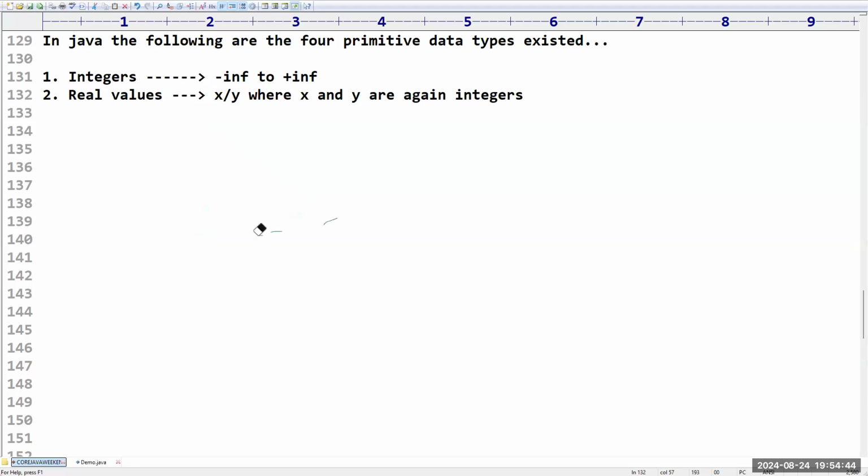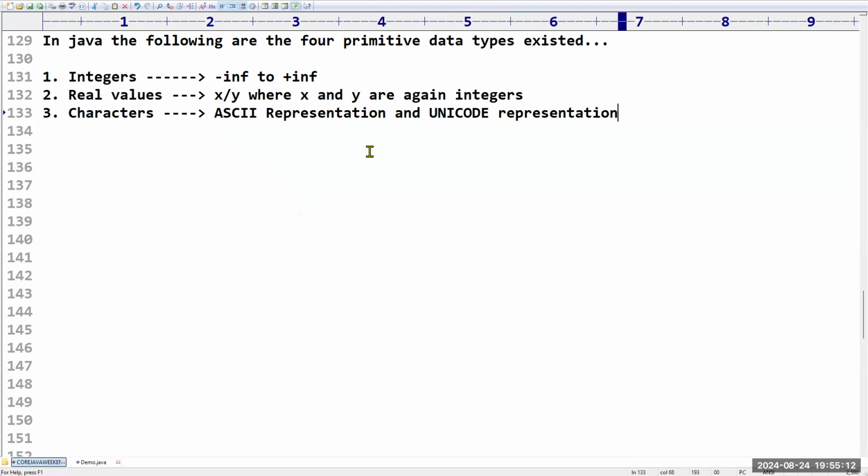Sir, okay, fine. I'm okay with this. What is another type of data type? The next data type we have here is characters. Sir, what is this character? In some programming languages, we use ASCII representation. And in some programming languages, we use Unicode, the Universal Code Standard. Anyway, we will talk about this in detail. Don't worry at all. So ASCII characters, Unicode characters, we will take.